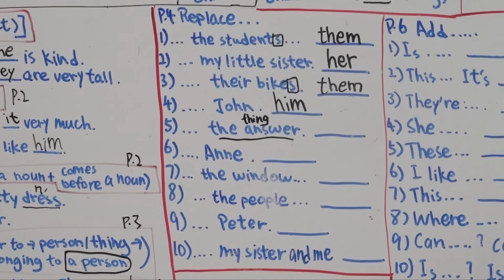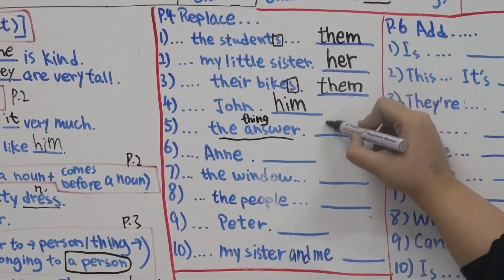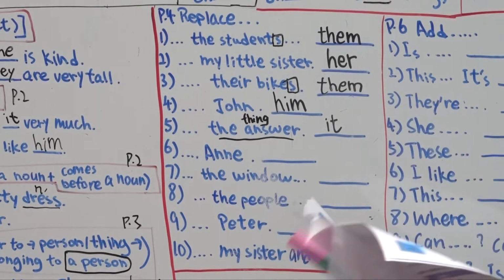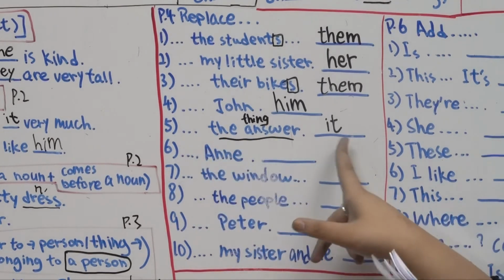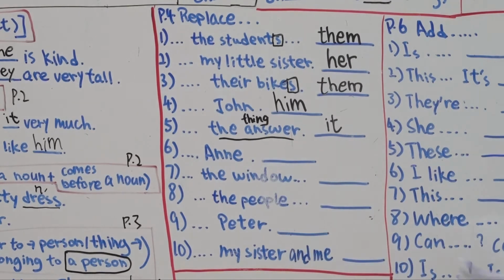I don't know the answer. The answer can be replaced with me, him, it, you. Which one do you think it is? It, right? For a thing, we can use it. I don't know the answer, so same as I don't know it. Okay?